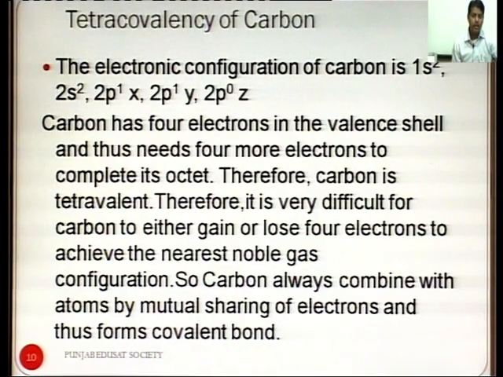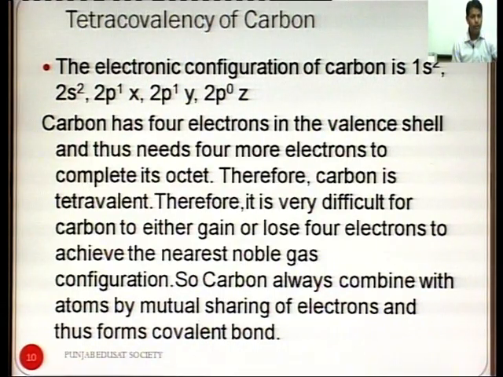In this configuration, the 1s2 electrons are in the ground state. In the valence shell we have 4 electrons, 2 electrons in the 2s orbital that are paired. One electron from the 2s orbital is promoted to the 2pz orbital.